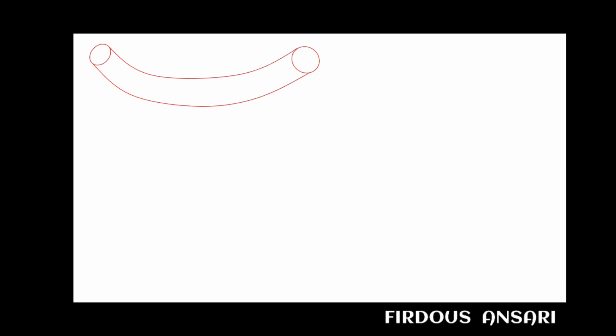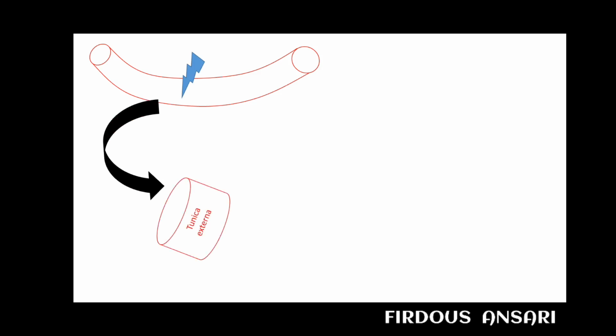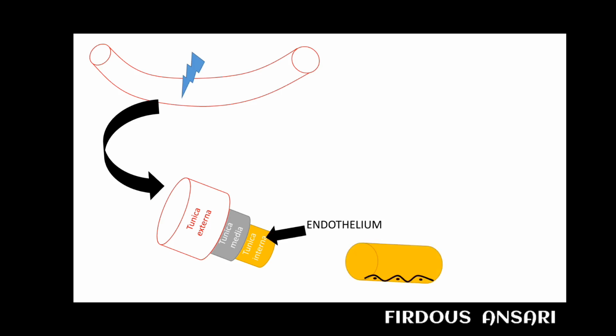Suppose this is your blood vessel, and if you cut your blood vessel, you will come to know it is made up of 3 layers. The outermost is known as the tunica externa, the middle one is the tunica media, and the innermost layer is the tunica interna, and it is in the tunica interna where you will find the endothelium. So suppose this is your tunica interna, and it is lined by a squamous epithelial tissue known as the endothelium. Similarly, this is tunica externa, tunica media and tunica interna along with the endothelium.